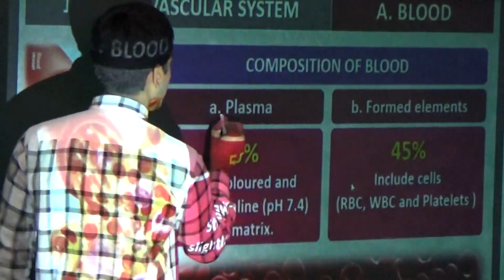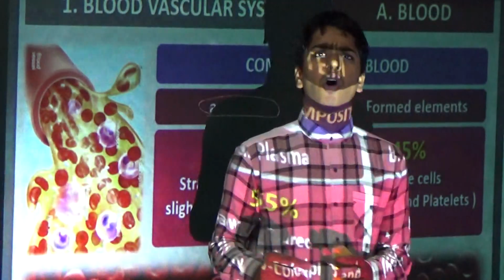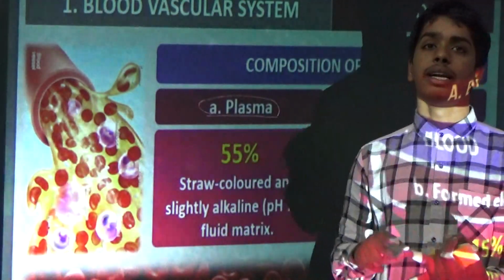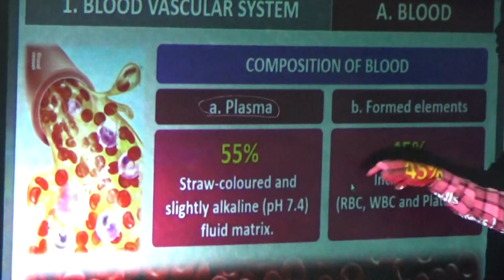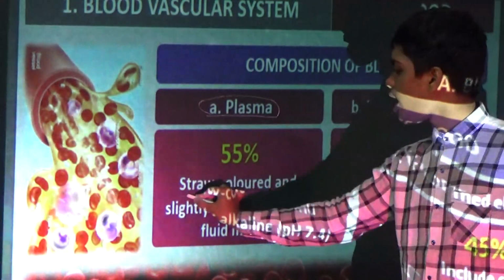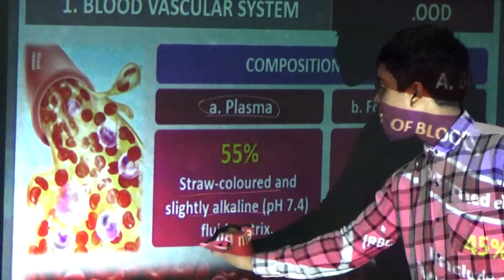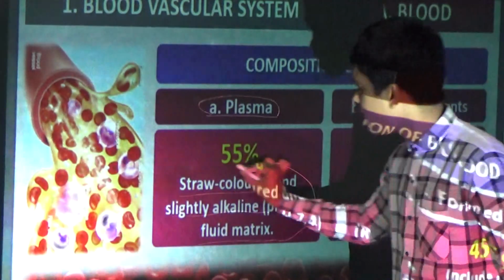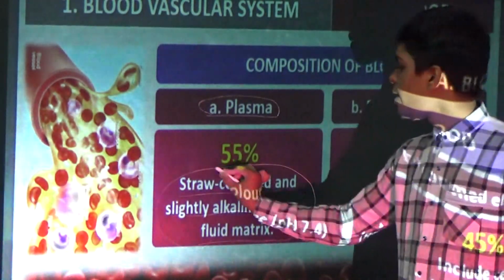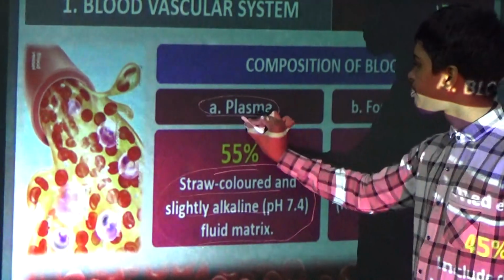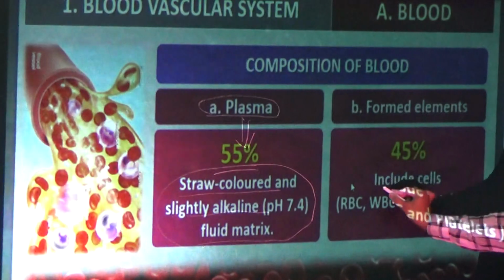Now blood. Blood vascular system is divided into the blood and the heart. Blood is composed of plasma and the formed elements. The plasma is a straw colored and slightly alkaline fluid matrix. Plasma has what percentage? 55%. Now the formed elements include cells.